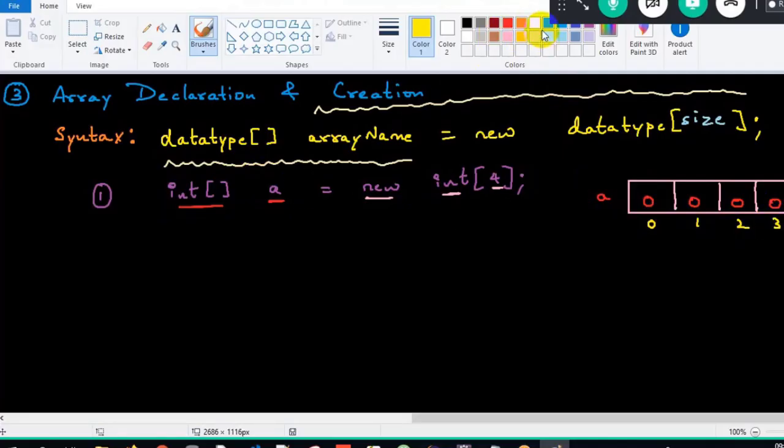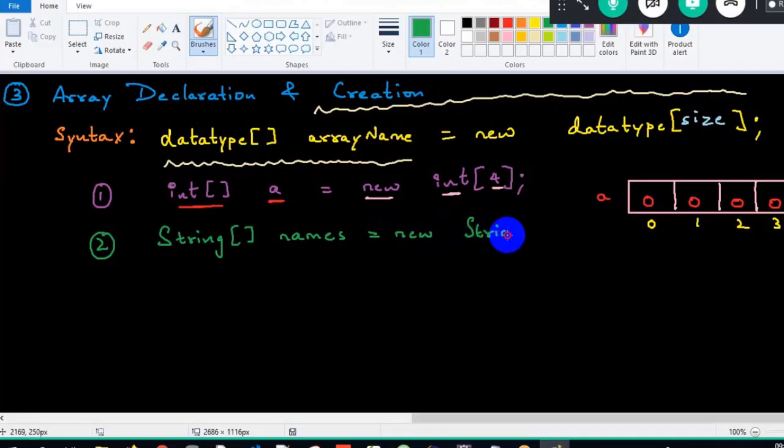Similarly, can we create one more array? Why can't we do it? So similarly, second example. Now a string array of names. I'm going to create an array names, which is a string array because I'm trying to store multiple names of employees, equal to new. I will give the array type as string only and the size as 3. I want to store only 3 values here. Got it? This is all about it.